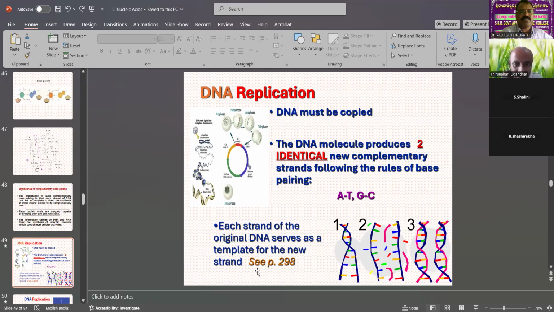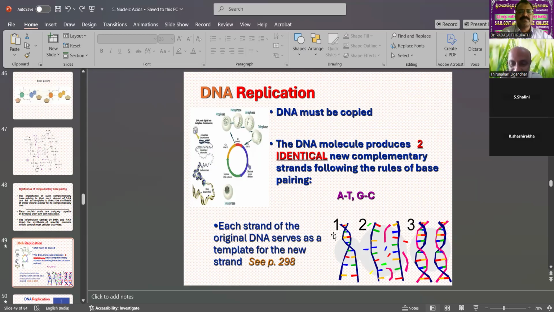So how is DNA replicated? The old DNA is used to develop new DNA. The new DNA originates from pre-existing DNA, so the DNA must be copied. The DNA molecule produces two identical new complementary strands following the rules of base pairing. Each strand of the original DNA serves as a template for the new strand.